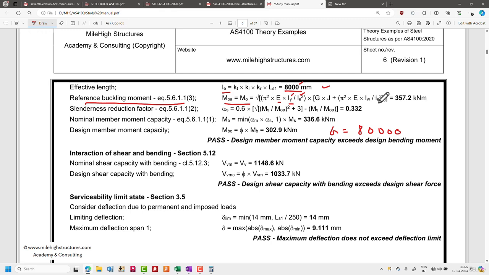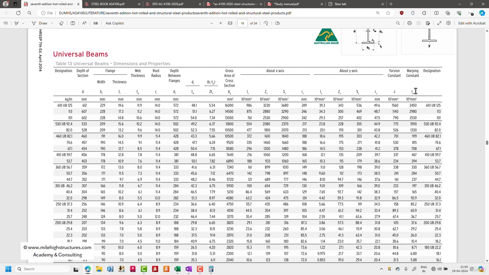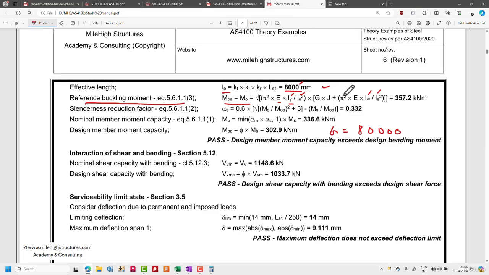And in the second part in here, that is plus pi square E, we very well know, multiplied with IW and LE. LE we know that is 8 meters, that shall be squared, and IW is the one that can again be referred from this particular value. So in here, this is basically the warping constant IW, that is 2530 into 10 to the power 9 mm to the power 6. While putting all the values, you do need to ensure that all the units are same. So ultimately, the reference buckling moment comes out to be 357.2 kilonewton meter. But by calculating the reference buckling moment, the problem is not completed yet.